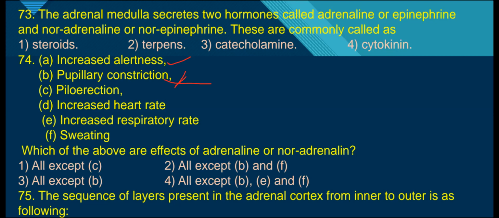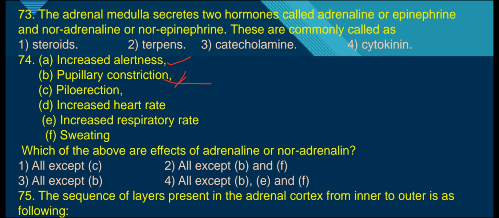Piloerection means the erector pili muscles of the hair follicle get stimulated. The hair follicle is surrounded by erector pili muscle. When adrenaline secretion increases, this muscle contracts, and the hairs become straight and stiff. That we call piloerection.